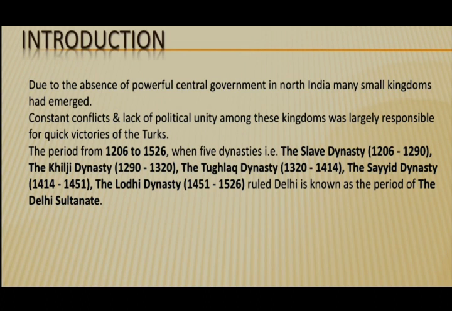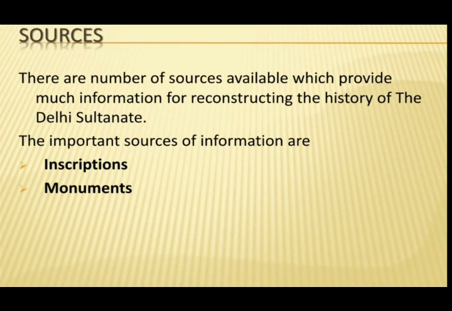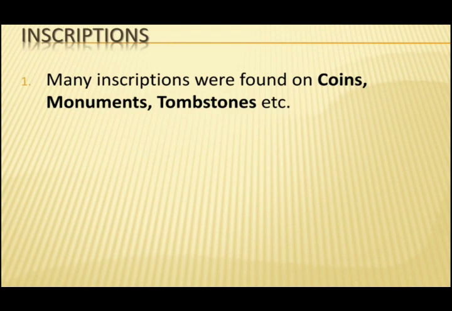So children, how do you come to know about the Delhi Sultanate? There are various sources available which provide much information for reconstructing the history of the Delhi Sultanate. The important sources of information are inscriptions and monuments. Inscriptions: many inscriptions were found on coins, monuments, tombstones, etc.